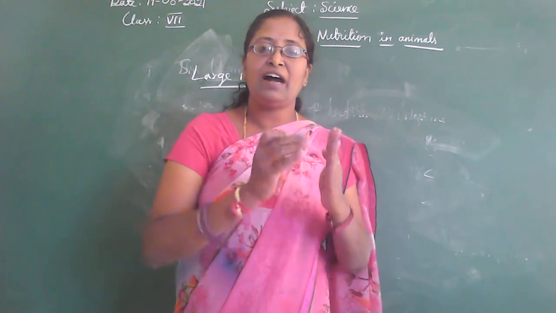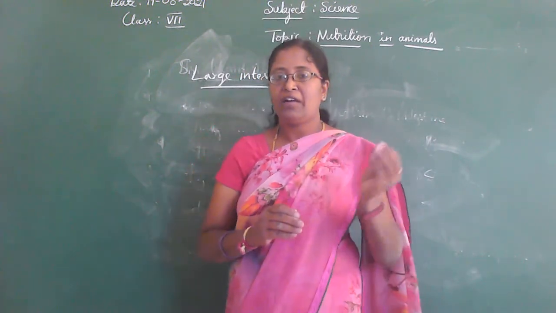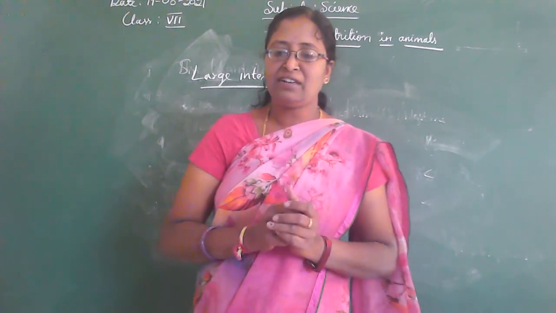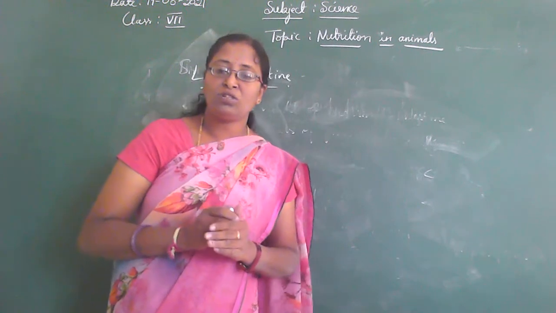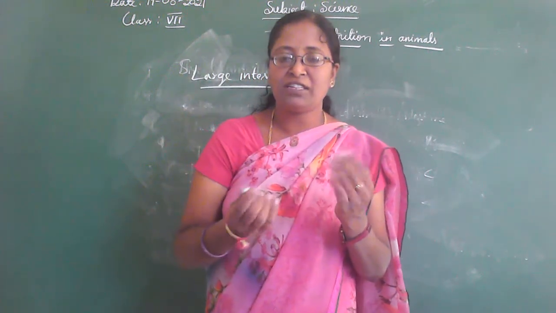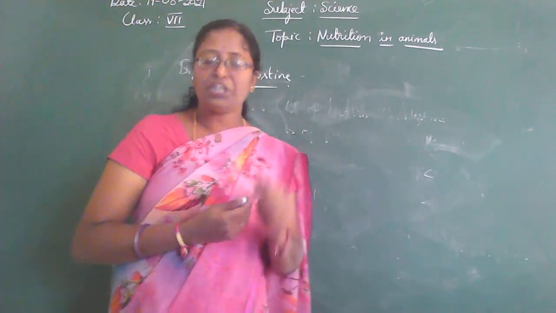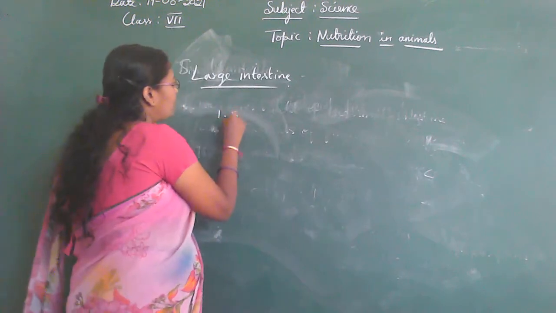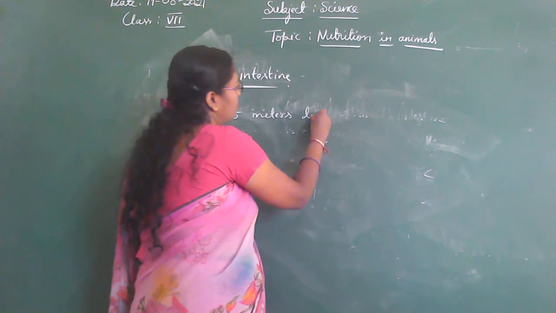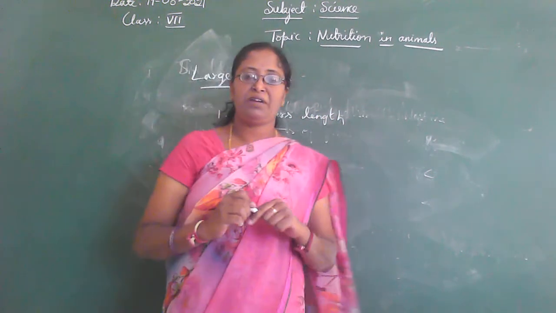The undigested or unabsorbed food enters from the small intestine into the large intestine. In that region, some salts and water are absorbed by the large intestine. Its length is about 1.5 meters.